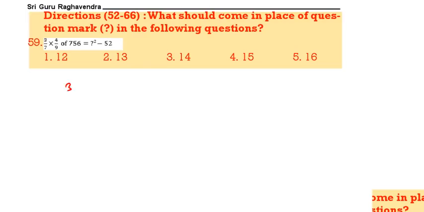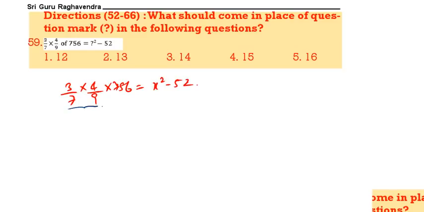Next question. 3 by 7 of 4 by 9 of 756 is equal to x square minus 52. Now try to do the calculation. See, with 9 I am doing, 9 into 7 63.